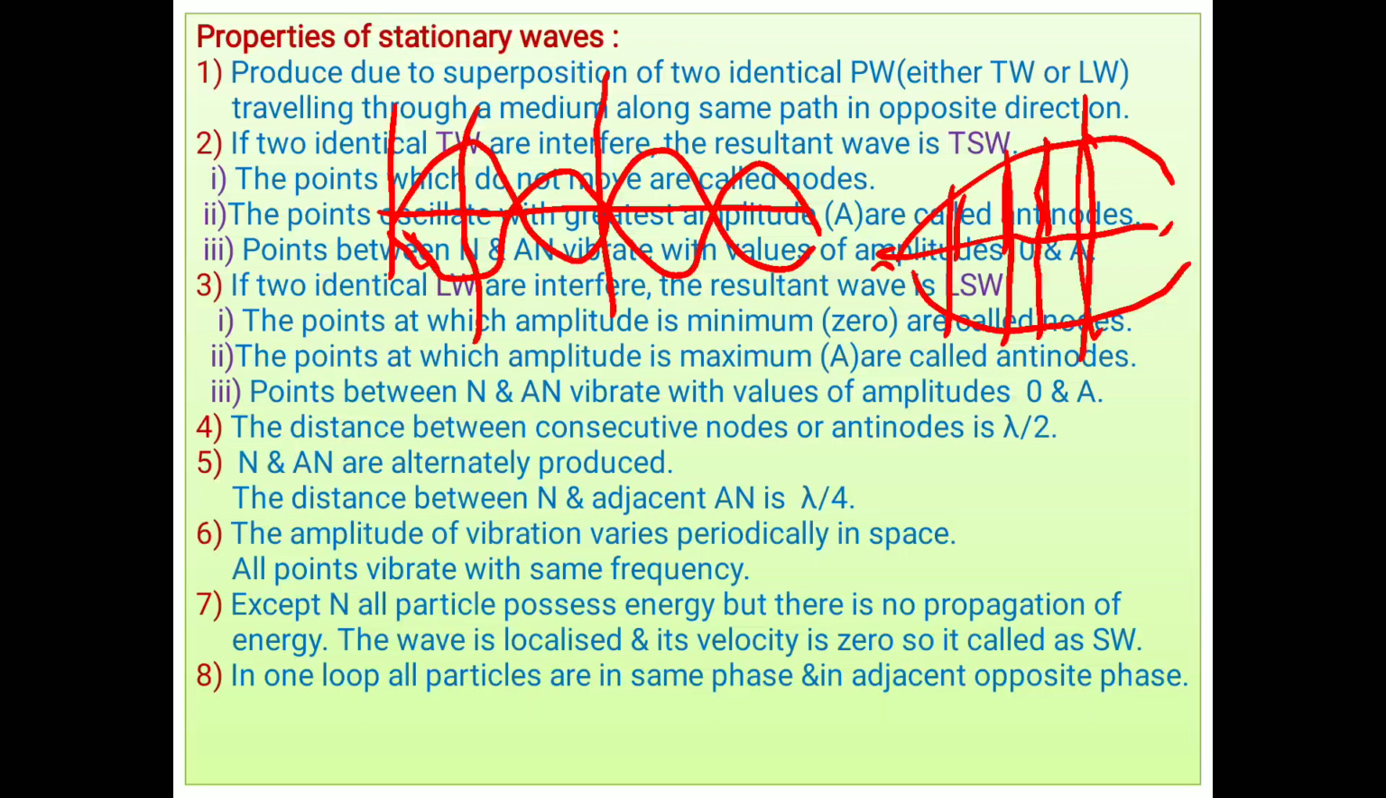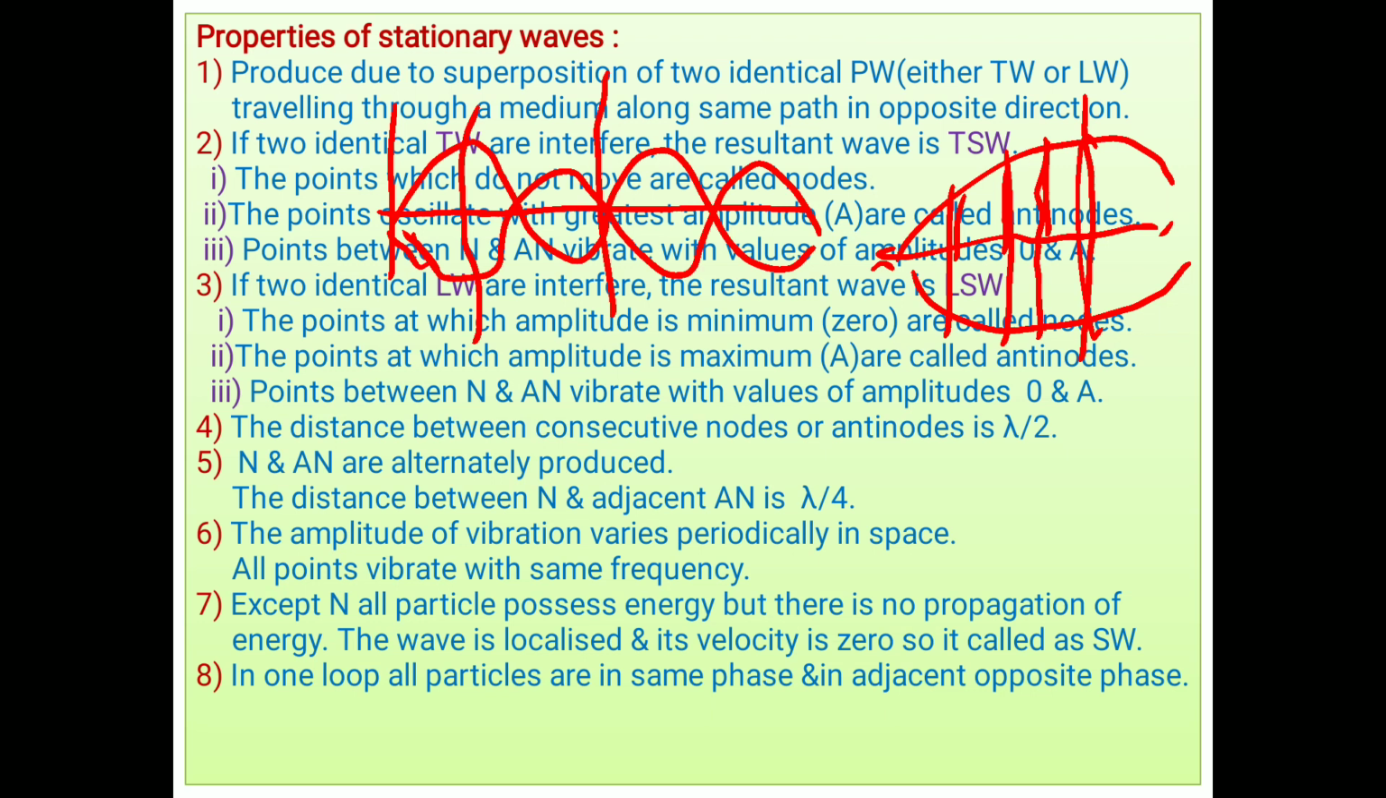One loop is lambda by 2 and a quarter loop is lambda by 4. Then no doubt in a quarter loop, one node and one antinode are there. What is the distance between them? It is lambda by 4. Then in one complete loop, two nodes are there, end to end. Then what is the distance between them? It is lambda by 2.